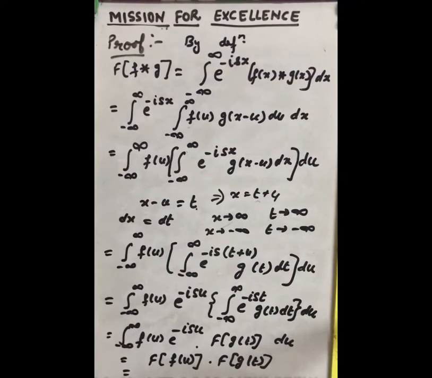Or, if we change the variable, we can write it as the Fourier transform of f(x) into the Fourier transform of g(x). So this is the proof of the convolution theorem. We can change the variable anytime, as changing the variable has no effect on the integration. This is the convolution theorem for the Fourier transform.